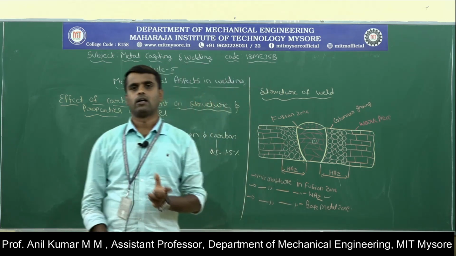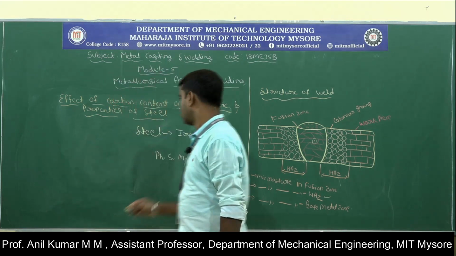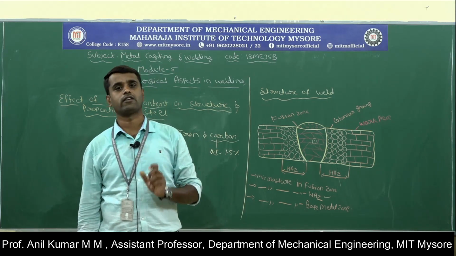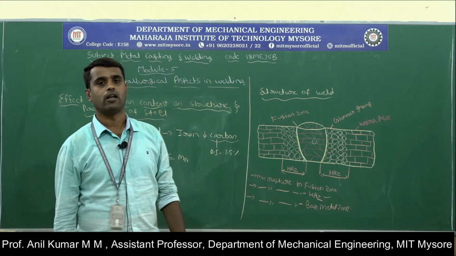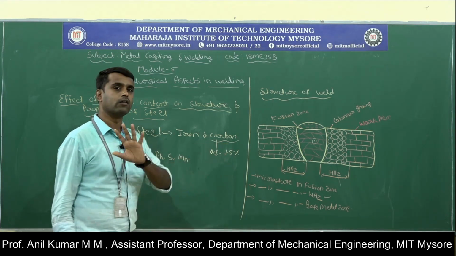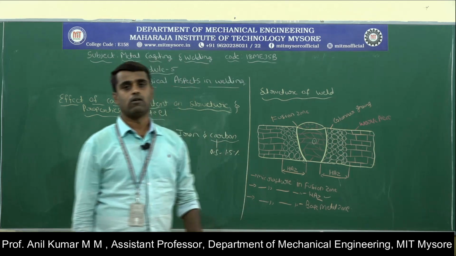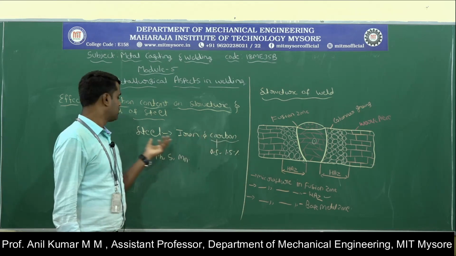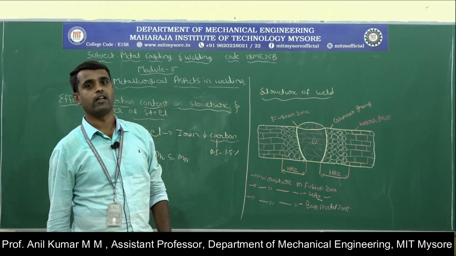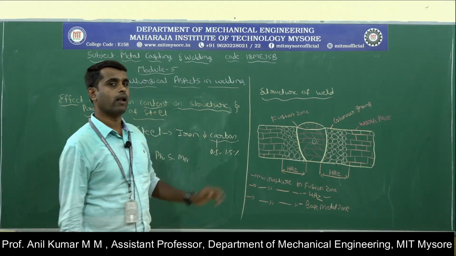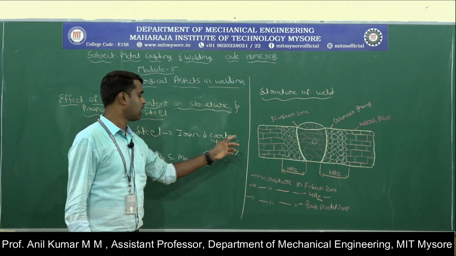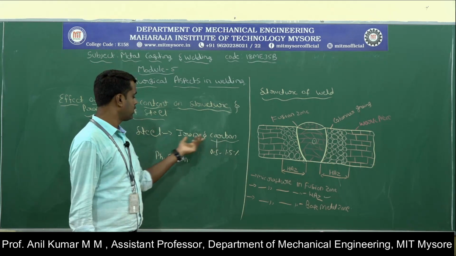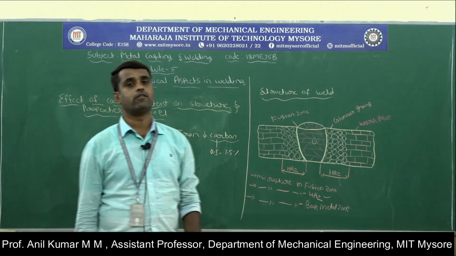Carbon is the most important ingredient in the steel because it directly affects the physical properties of the material. So you have to concentrate more on the carbon content while adding it into the iron. The carbon ranges from 0.5 to 1.5% in the steel material, because this carbon content directly affects the physical properties of the material.